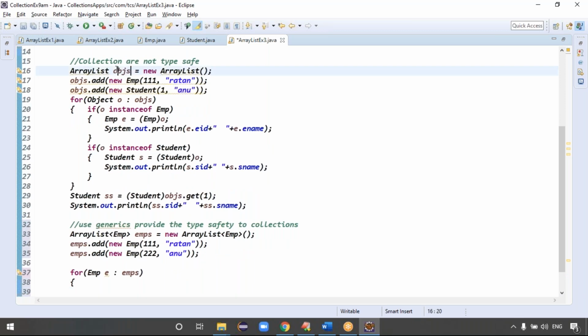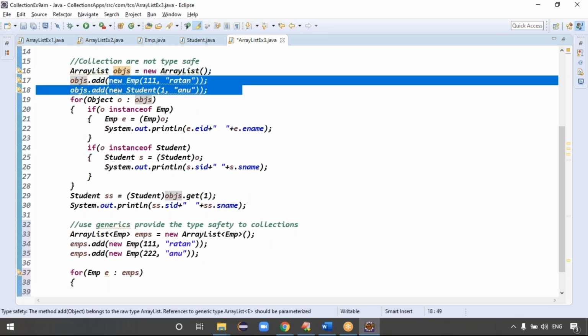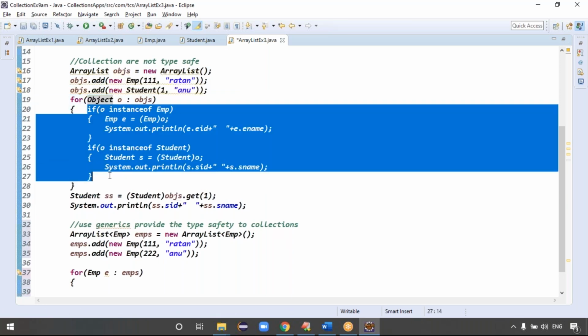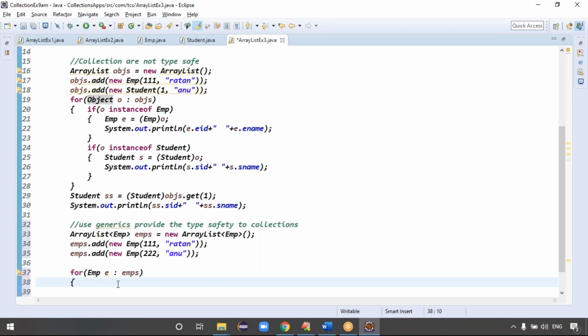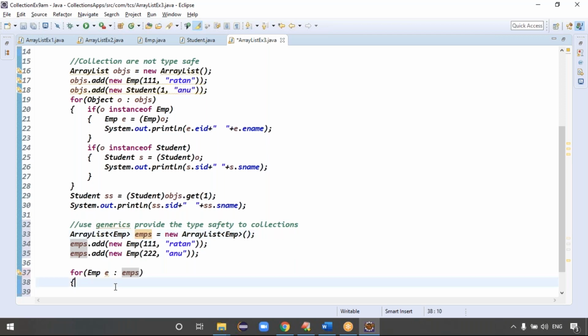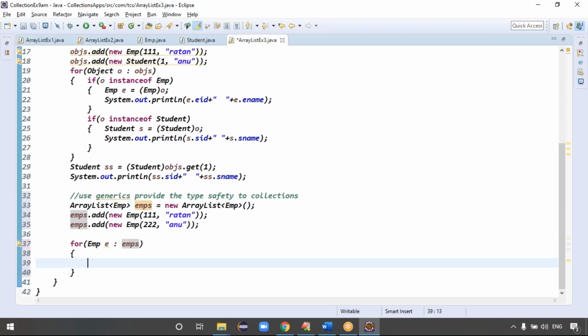Because previously OBJS contains multiple objects. That's why, to hold all these objects, I'm taking the Object class and doing the type-checking processing. But here, EMPS contains only what type of data? Only employee data, not different types of data. Only employee data, right? Exactly.